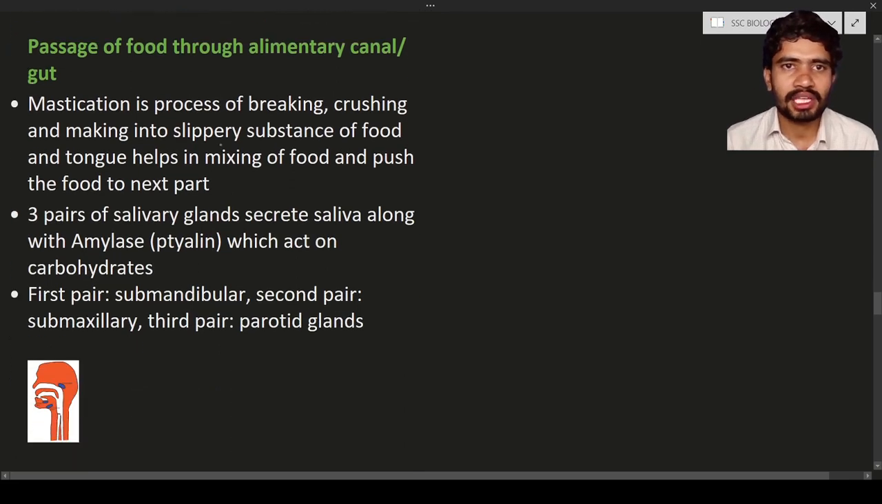Next one is the passage of food through the alimentary canal. What is meant by passage? Passage is nothing but movement. The food is moving through the alimentary canal or gut.